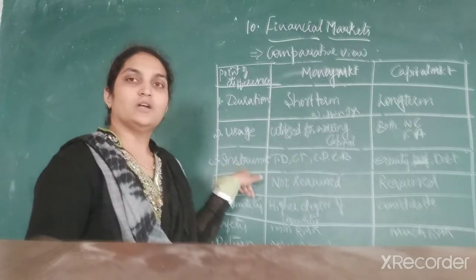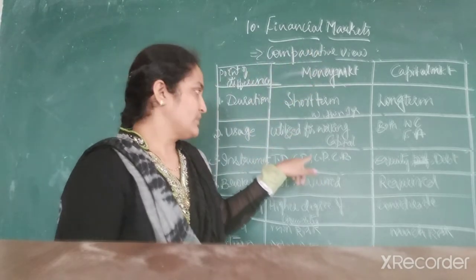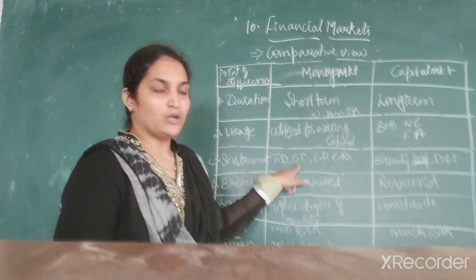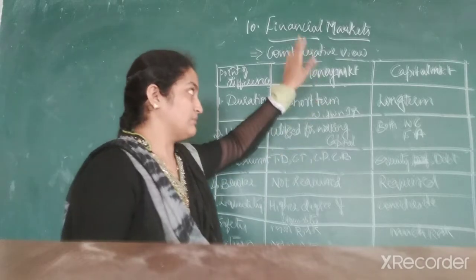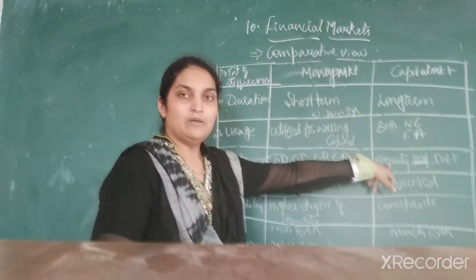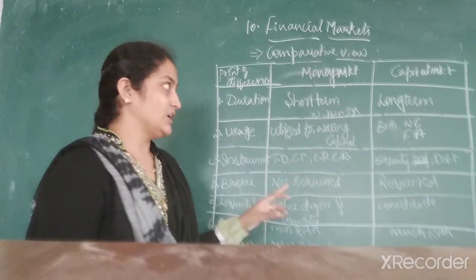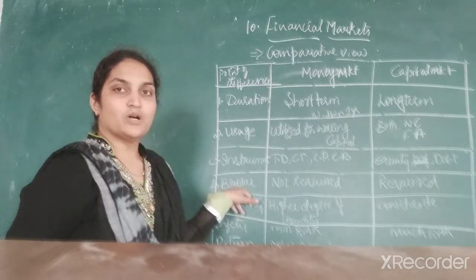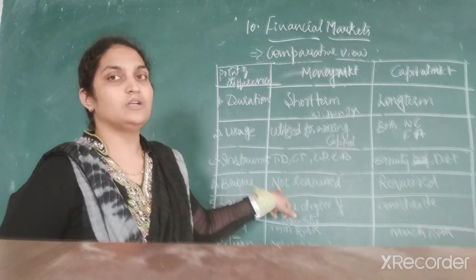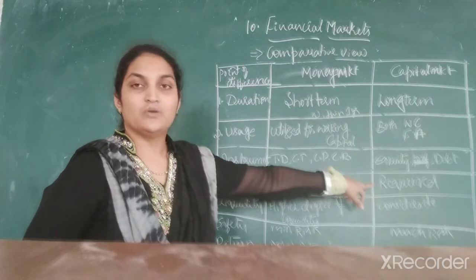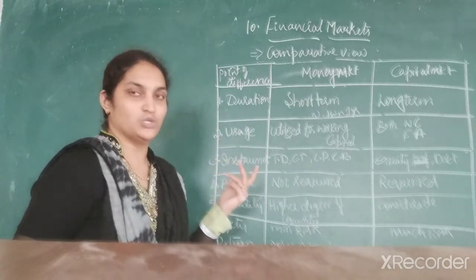Next is instruments. What are the components, the instruments available in both markets? In case of money market, we get treasury bills, certificates of deposit, commercial papers, commercial bills, and call money, which all come under the money market. Whereas in a capital market, we get preference shares, equity shares, debentures and other securities traded. Next is brokers. In money market, the transaction happens over the telephone. There is no need of a broker. But in a capital market, we require intermediaries. We need the help of brokers to get the transactions executed.